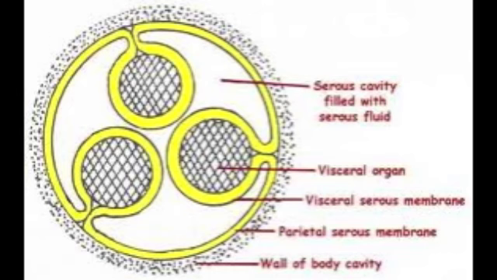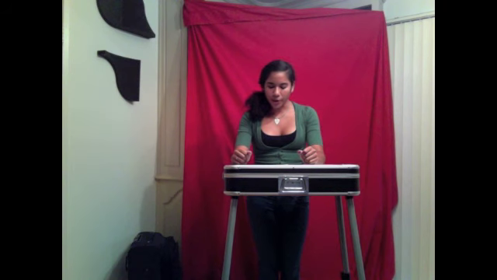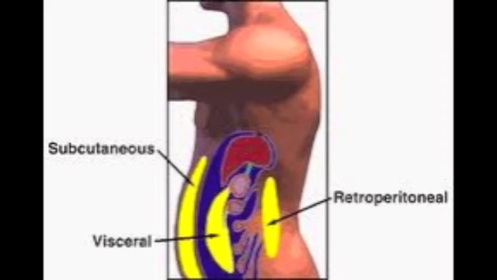The pleura is the serous membrane of the pleural cavities around the lungs. The pericardium is the serous membrane around the pericardial cavity around the heart, and the peritoneum is the serous membrane of the abdominal cavity around the abdominal viscera. Organs such as kidneys that are located posterior to the parietal peritoneum are referred to as retroperitoneal.